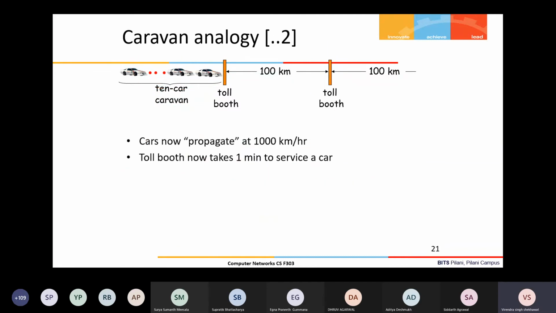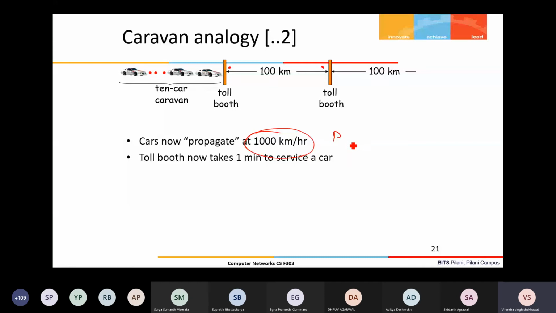Now let us take a different scenario. The same thing, a caravan of 10 cars, only now the speed is 1000 km per hour. Now the propagation time will be how much? 10 minutes? Right? Every car will take 10 minutes from here to here.